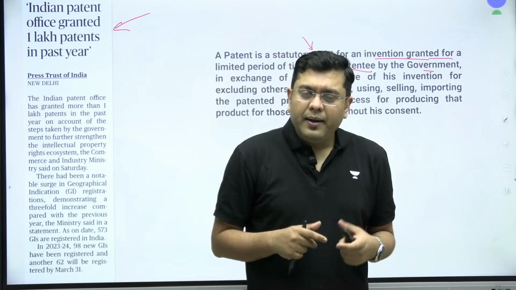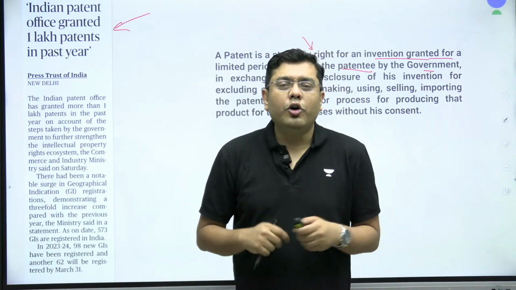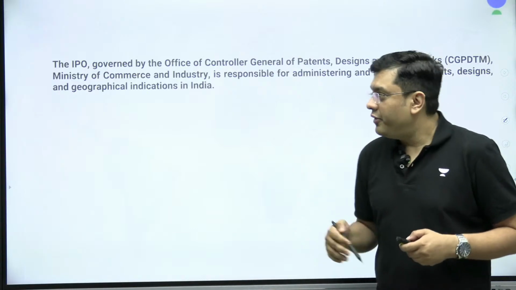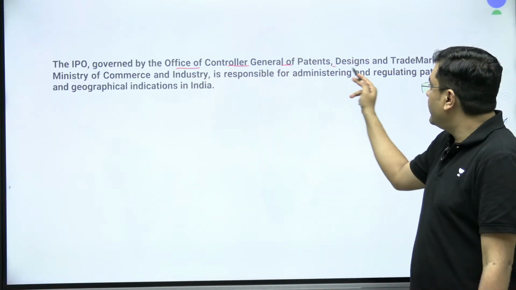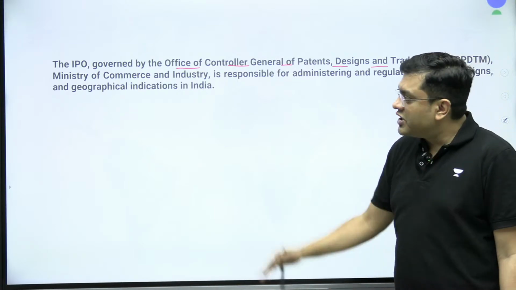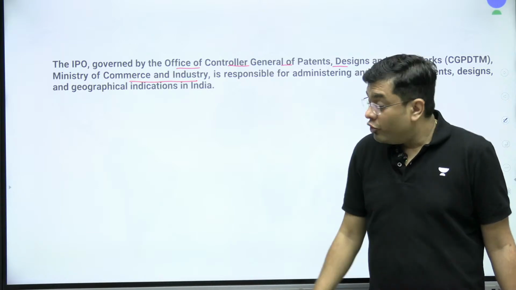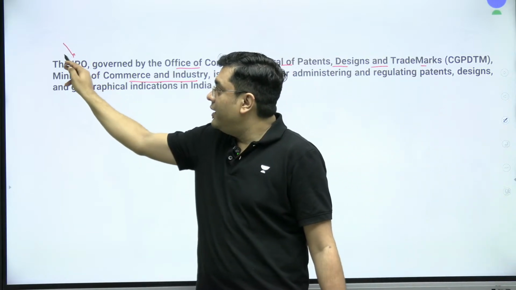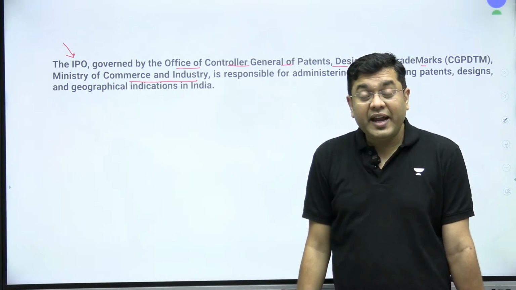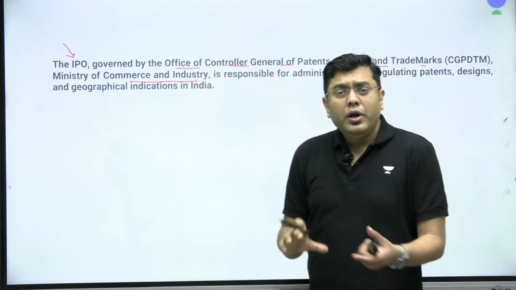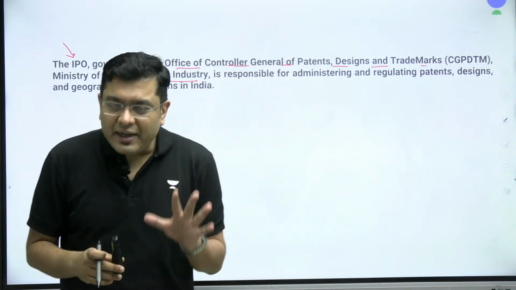Okay? In India, the granting of patents is done by the Patent Office. That Patent Office is governed by the Office of the Controller General of Patents, Designs and Trademarks, which lies in the Ministry of Commerce and Industry. So you can have a question: the Indian Patent Office is under which ministry? The Ministry of Commerce and Industry. Now, the norms follow the Patent Act 1970.